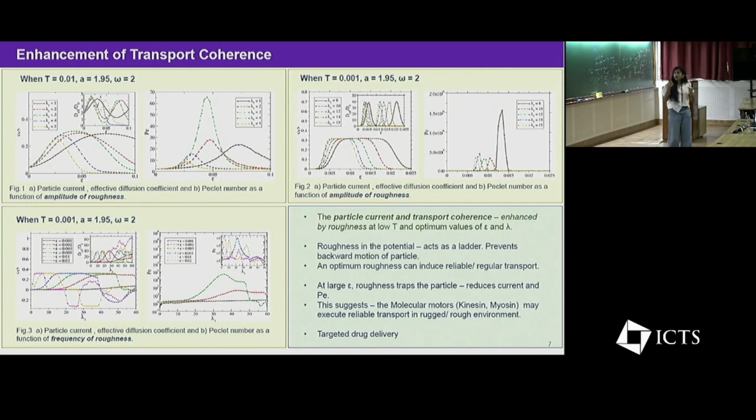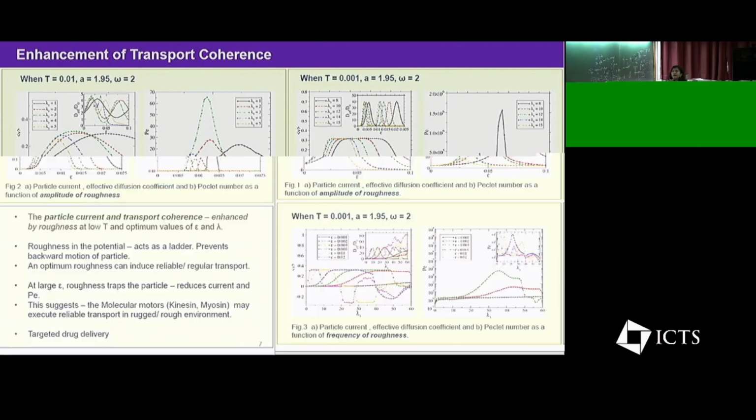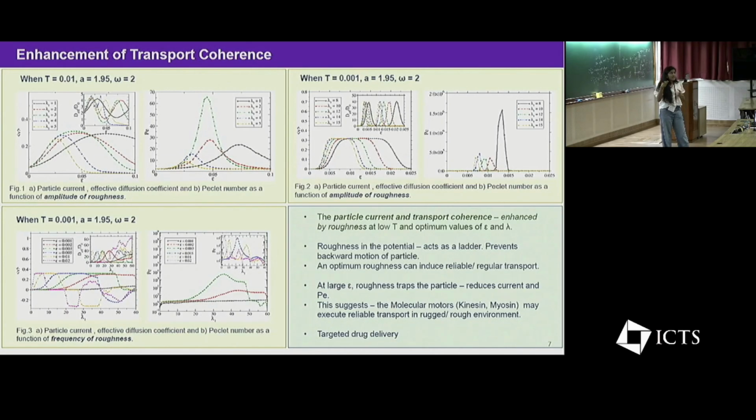This is because instead of hindering the particle transport, the roughness in the potential acts as a ladder, and it will prevent the backward movement of the particle. So it will aid the particle to easily cross the potential barrier, and thereby it increases the particle current, and this also results in much more reliable or regular transport in the system. However, at very large roughness, the particle gets trapped inside the potential and it will reduce the particle current.